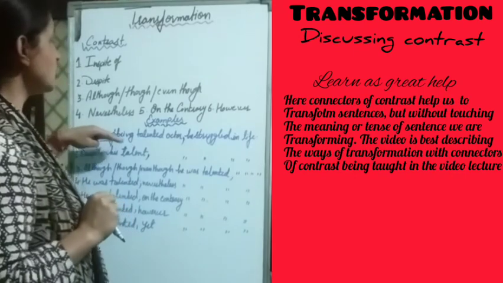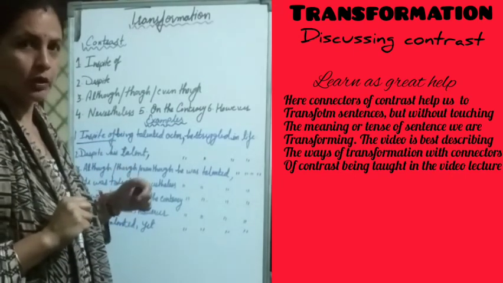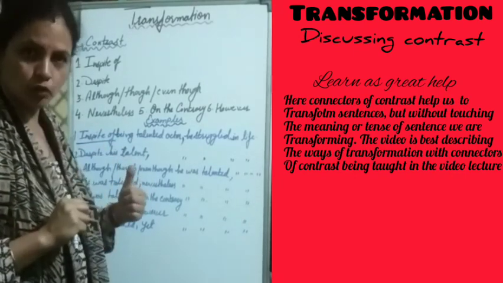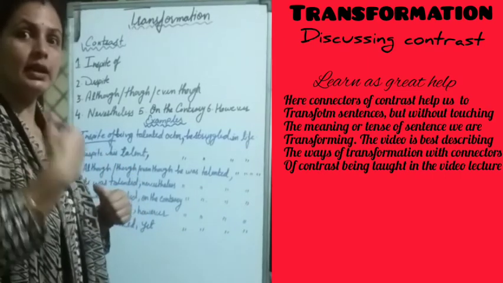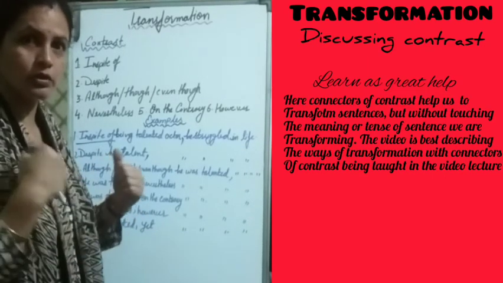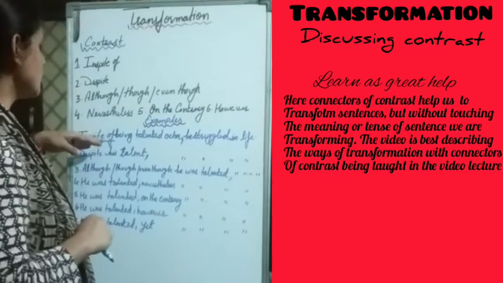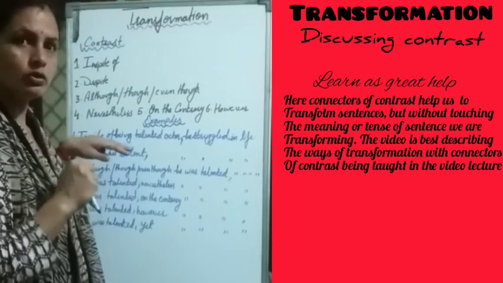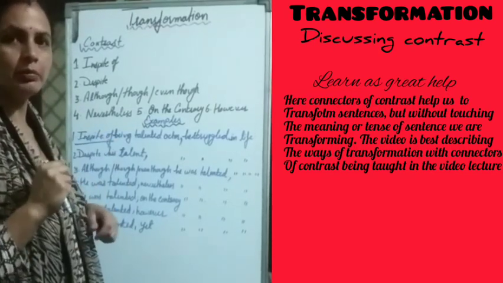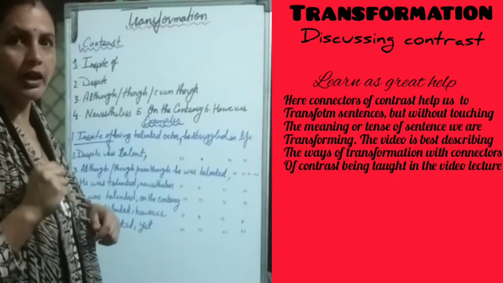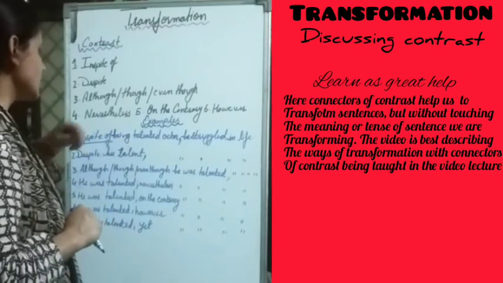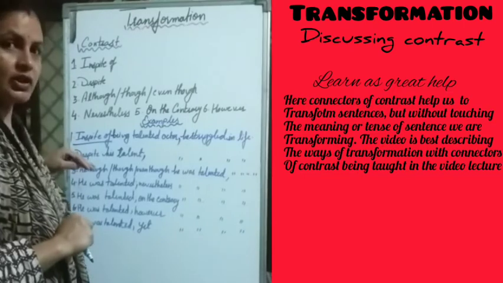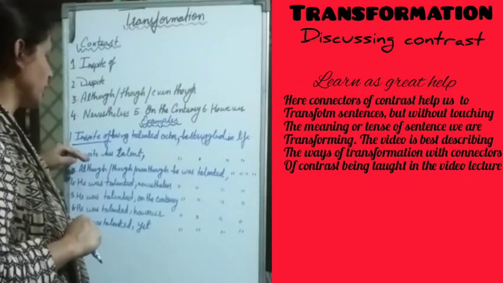That in spite of being talented, he should not have struggled, but still he struggled. So that shows contrast here. Children, after in spite of, always use the present participle, the ing form. That is being here.